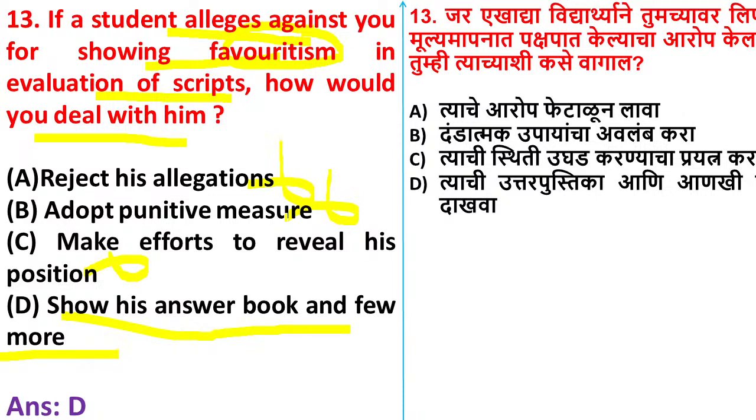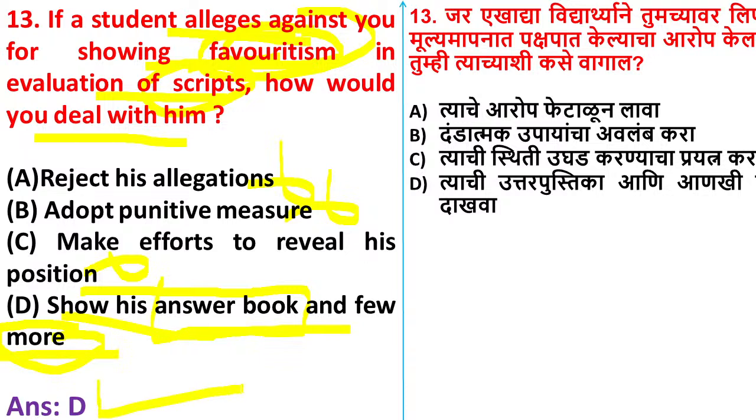So what will a teacher do if any student is complaining that you are doing favoritism in evaluating the answer scripts? Then what does the teacher have to do? The teacher can show him some answer books, his own answer books and also other answer books, and he can convince the student. So option D is correct.